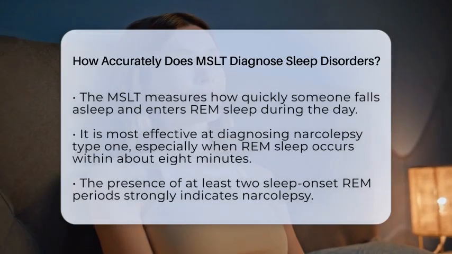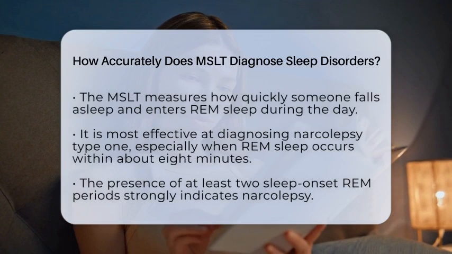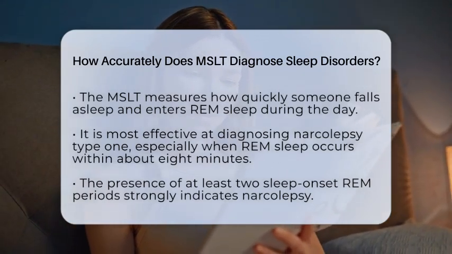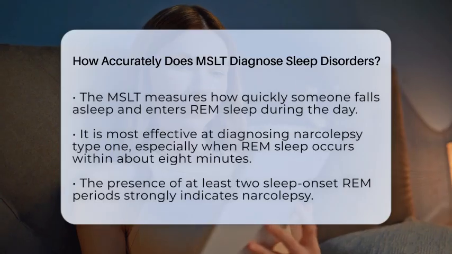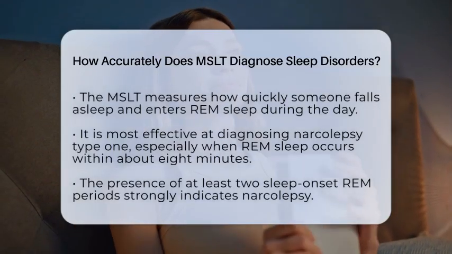The test is best at diagnosing narcolepsy type 1, where people fall asleep very quickly and often enter REM sleep within about 8 minutes. If you have at least two sleep onset REM periods, it's a strong sign of narcolepsy. But the test isn't perfect for all sleep problems.